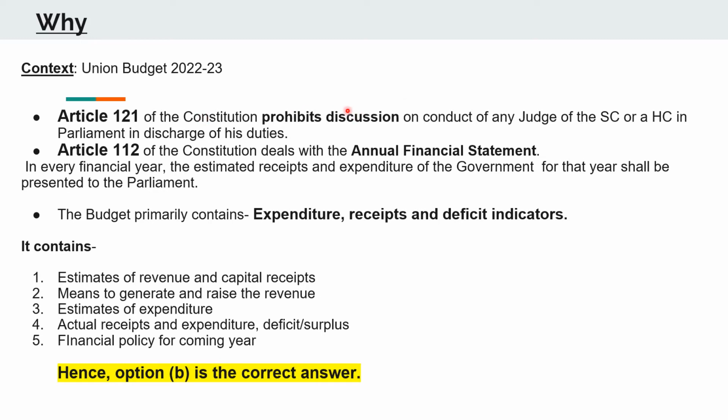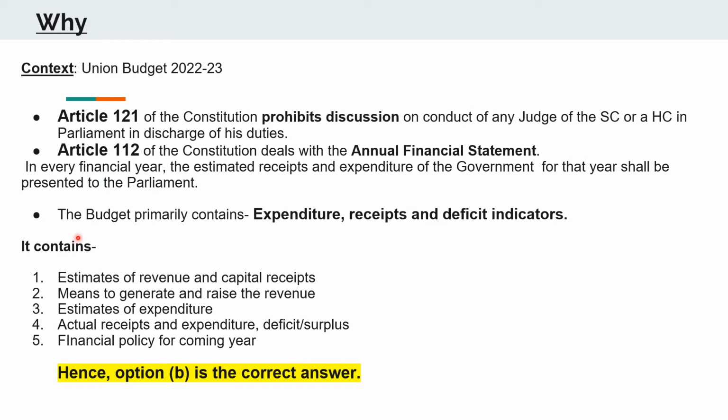Now what does this mean? It means that there cannot be a general discussion about the ways and the normal procedure of how a judge discharges his duties unless and until there is a formal motion being presented praying for the removal of the judge. Hence, Article 121 of the Constitution does not deal with the annual financial statement. So what is that article? Article 112 of the Constitution is the one that deals with the budget. In every financial year, the estimated receipts and expenditure of the government for that year is presented to the Parliament.